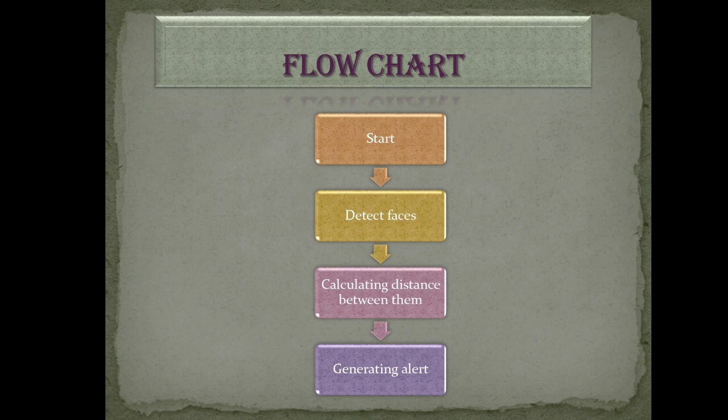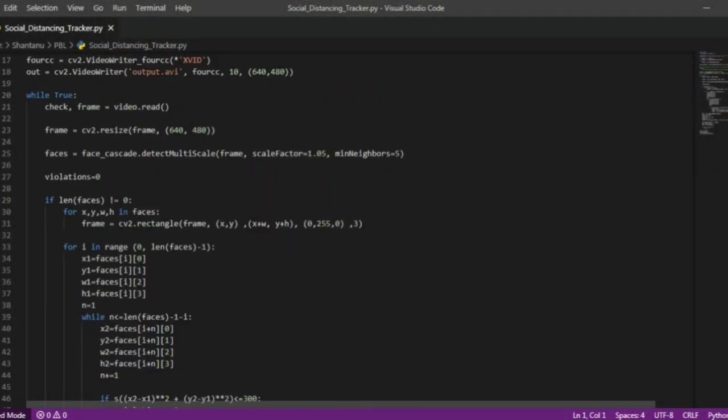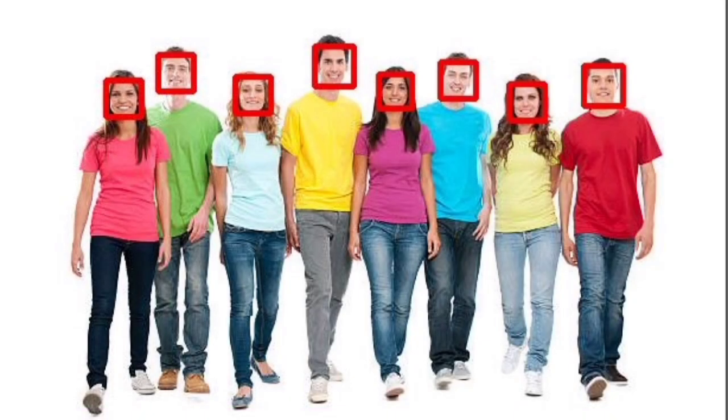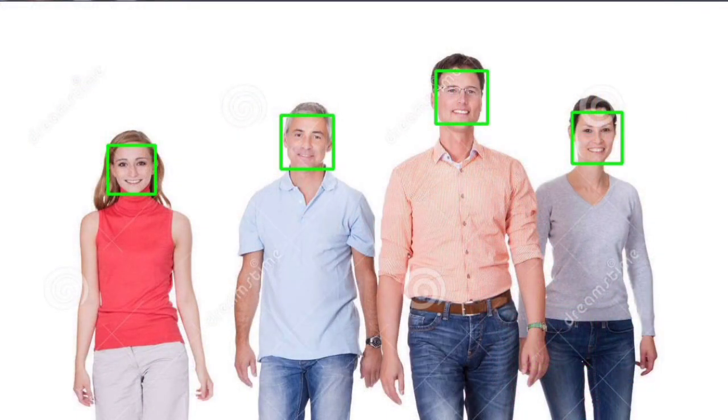This process is carried out for each and every frame that is captured by the camera, and thus we get real-time social distancing violations. This is the code of our software written by our team. As we can see, the faces which are close to each other are highlighted in red rectangle. It means they are violating the rules of social distancing, and others are highlighted in green color. That means they are maintaining the distance.